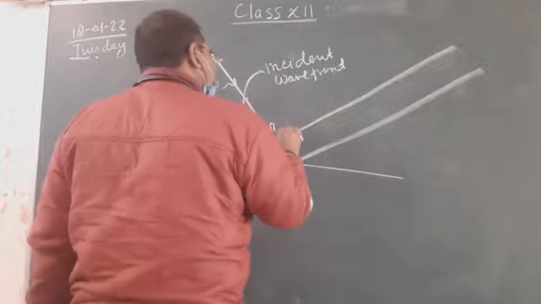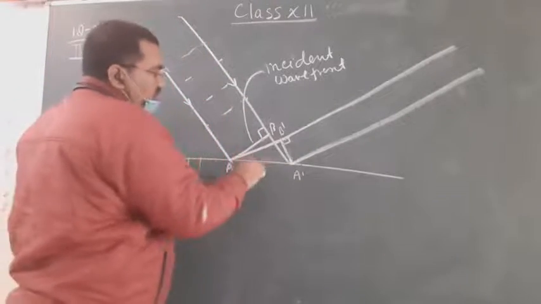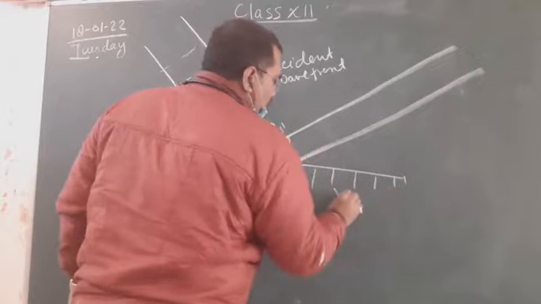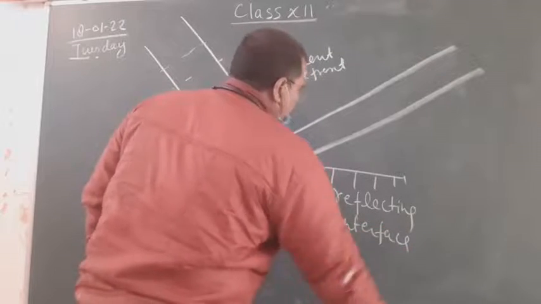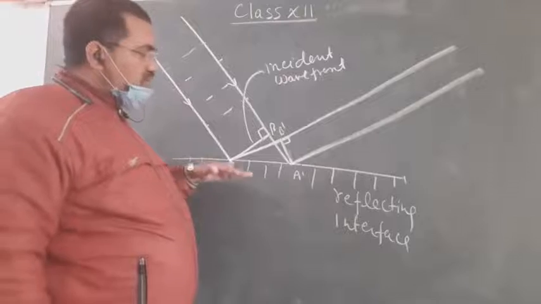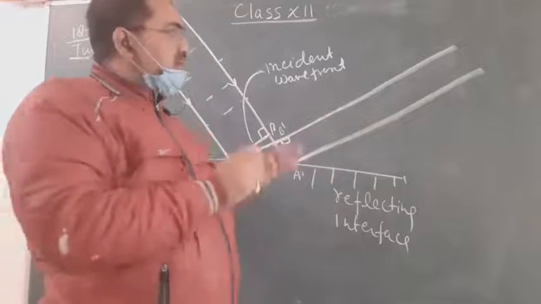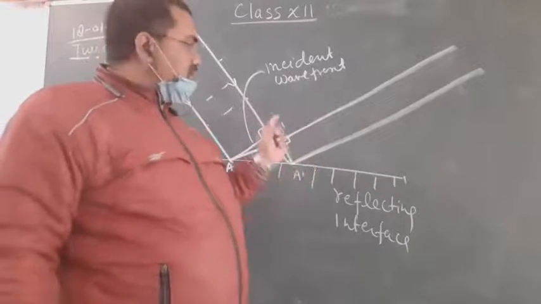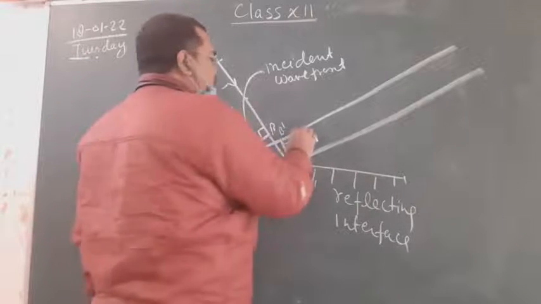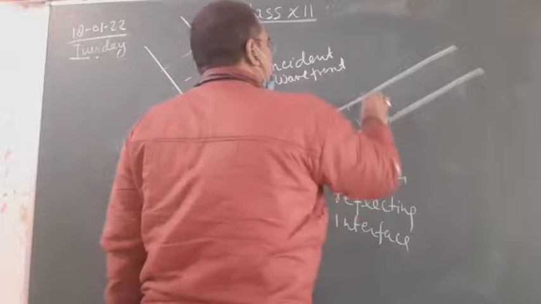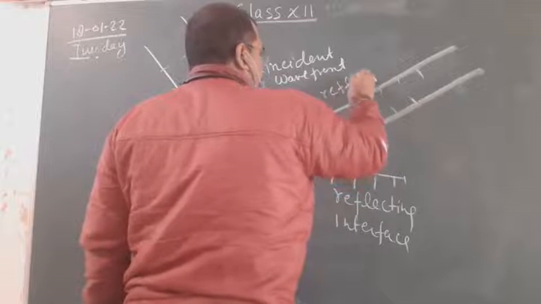A dash B dash, after striking the interface, this is the reflecting interface. So the rays striking the reflecting interface will reflect, and these are the reflected rays, and they are also parallel, so the wavefront will be planar. So this is the A dash B dash wavefront moving in the forward direction, and A dash B dash is the reflected wavefront.